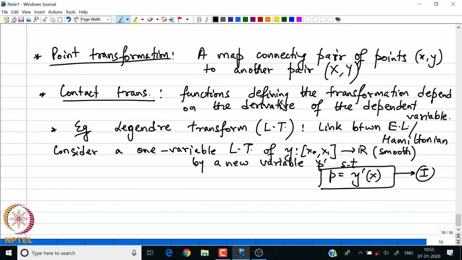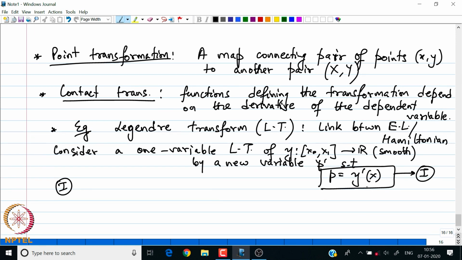Note that this is a contact transformation because we have defined a function which depends on the derivative of the dependent variable. Here the dependent variable is y, and we have defined the function as the derivative of the dependent variable, right. So, one can potentially be inverted.